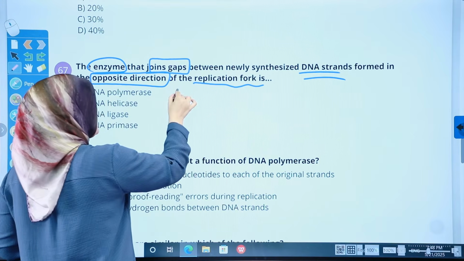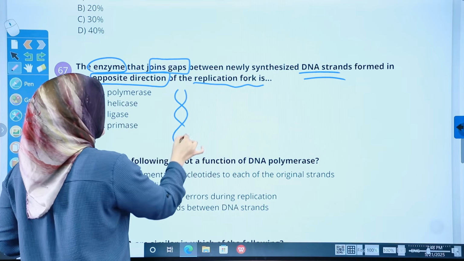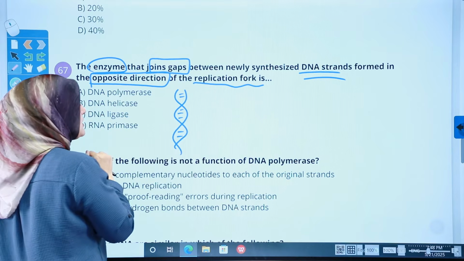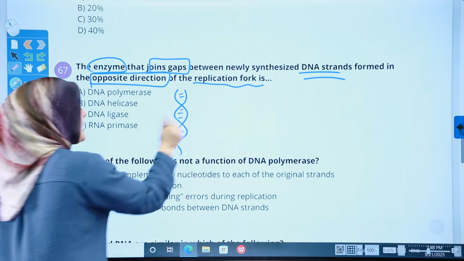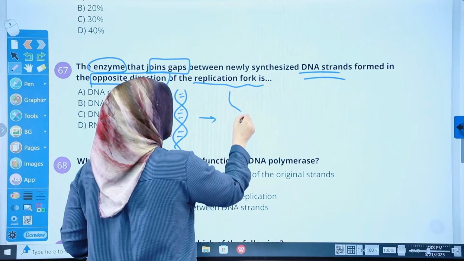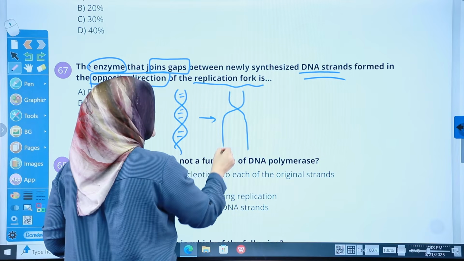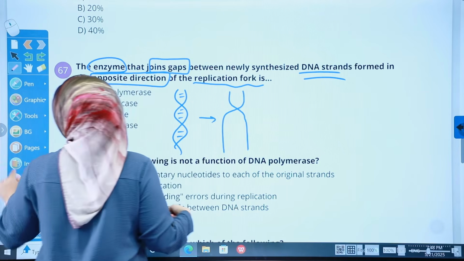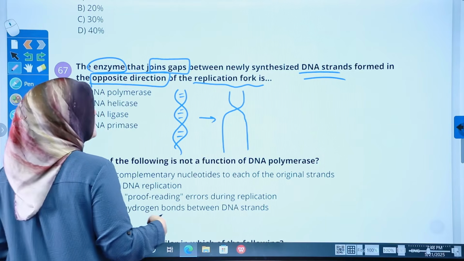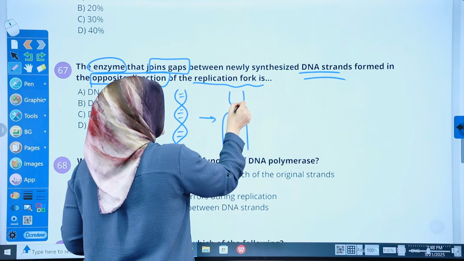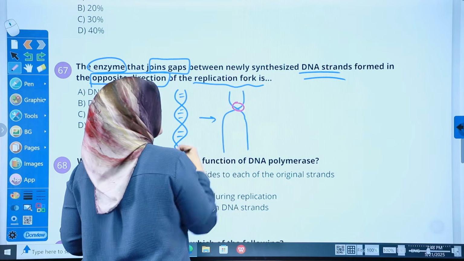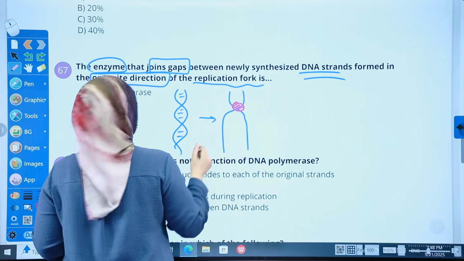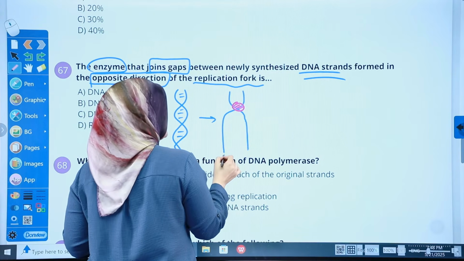Since DNA is usually intertwined like that, in order for it to replicate, we need to break these hydrogen bonds, and then we usually do it section by section, creating this fork shape. This is called the fork shape, and it is separated by the helicase, while the polymerases are working in different directions.